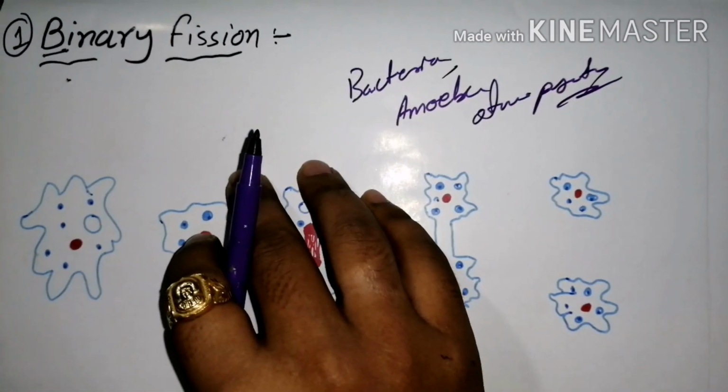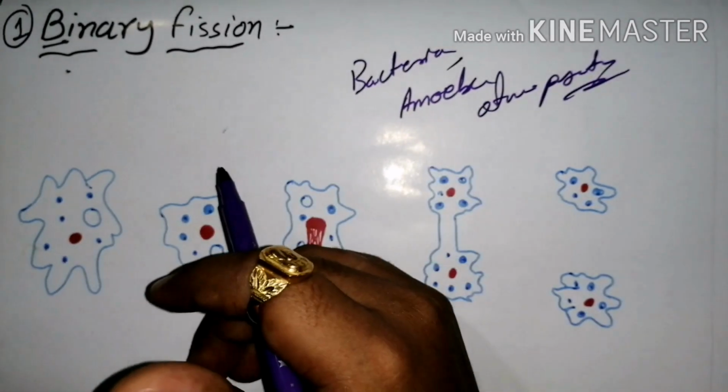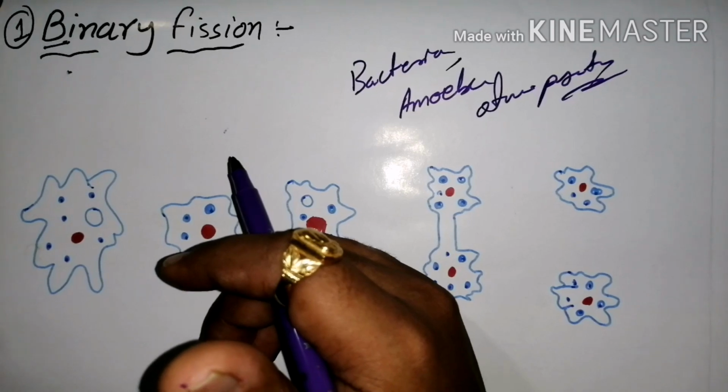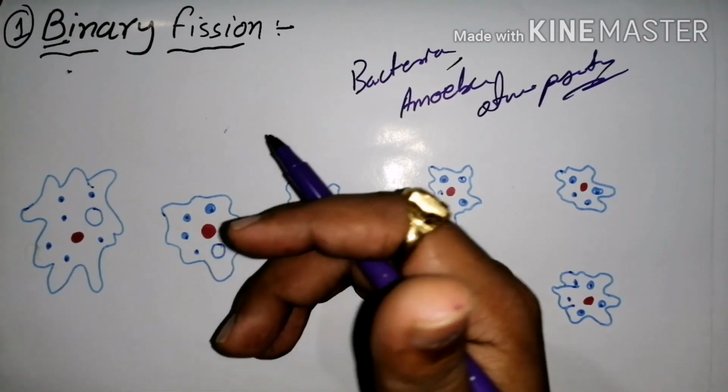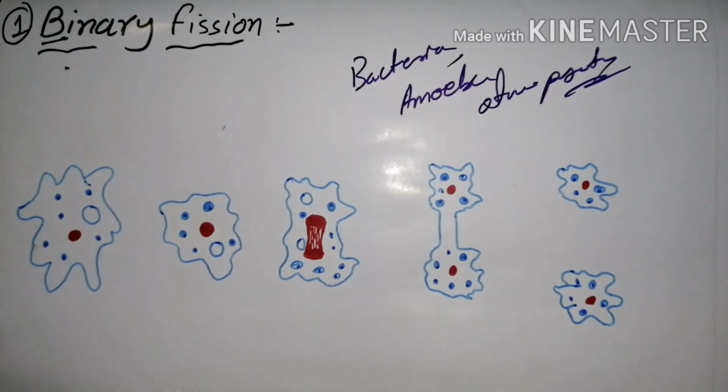This takes place during favorable conditions. The parent divides into two equal and identical halves.